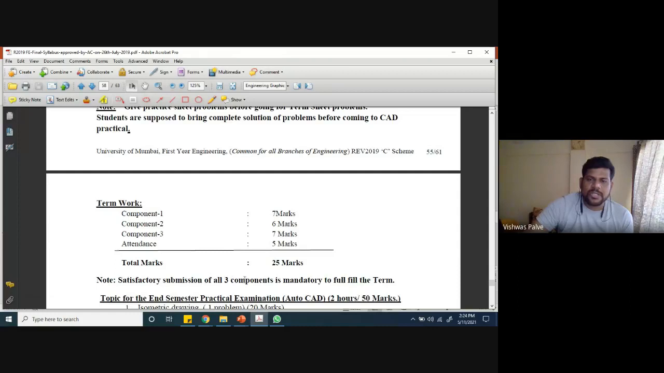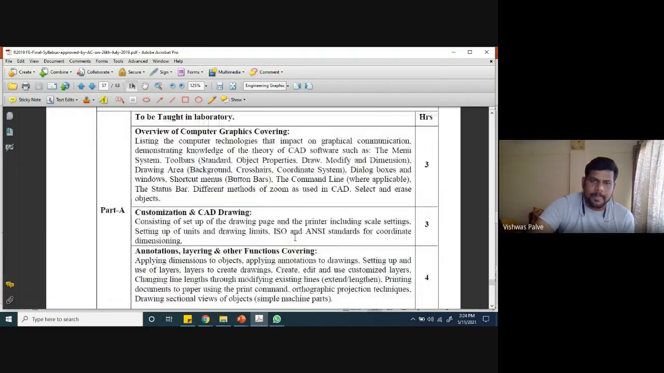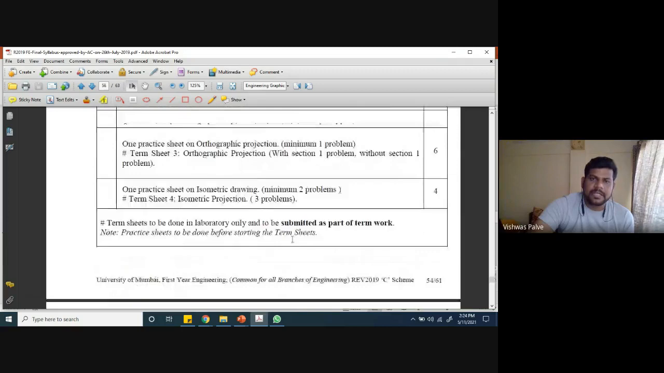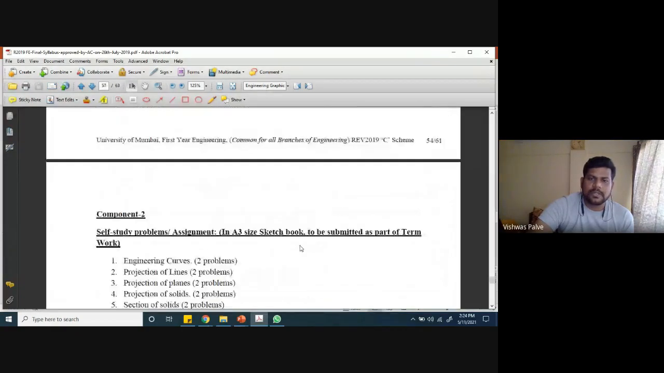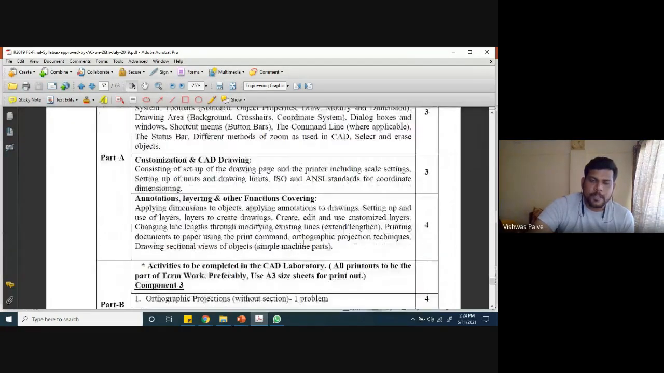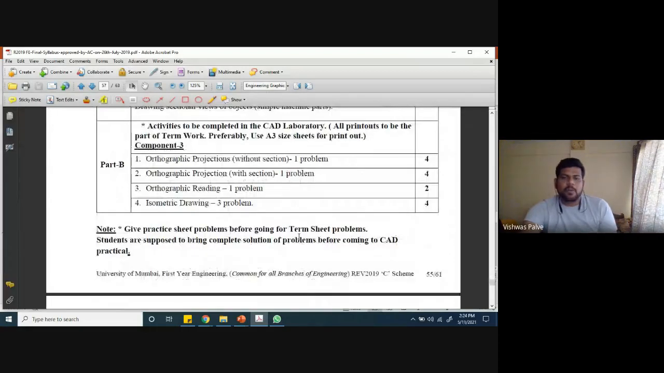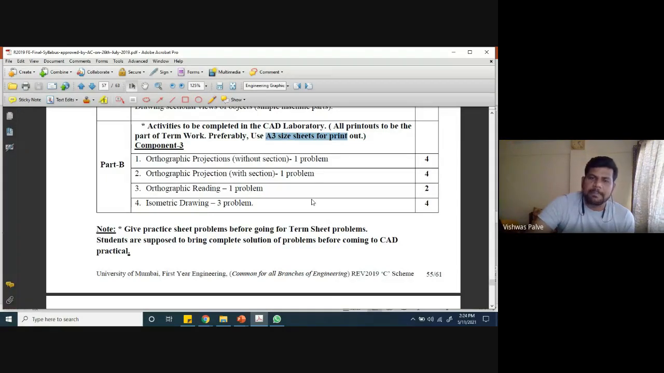So submission of all 3 components is mandatory to fulfill the term. So the question arises in your mind: in this pandemic situation, where are you going to get the drawing sheets? There will be difficulty in getting the drawing sheets and sketchbook. So what can we do? We'll make a common practice. The A3 size printout you don't have to submit. In that place, you just have to prepare a drawing and make a PDF, and send that PDF to us. I will take a printout of that. So this part we will do for you.